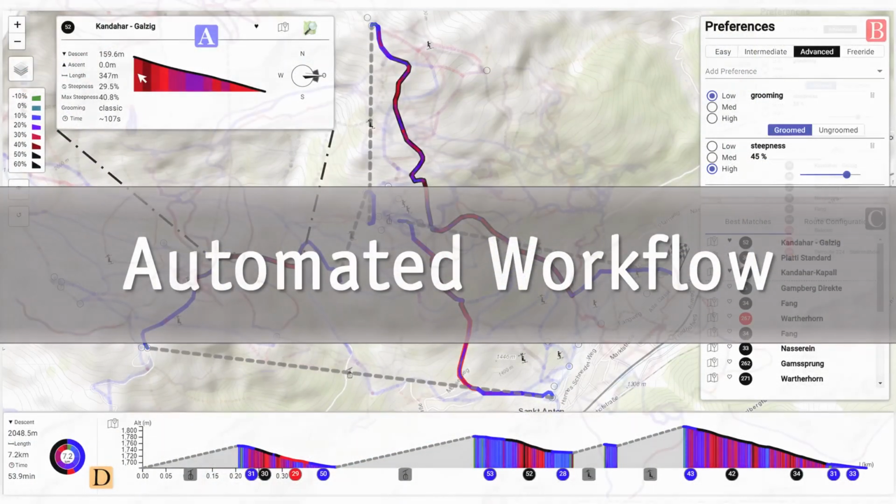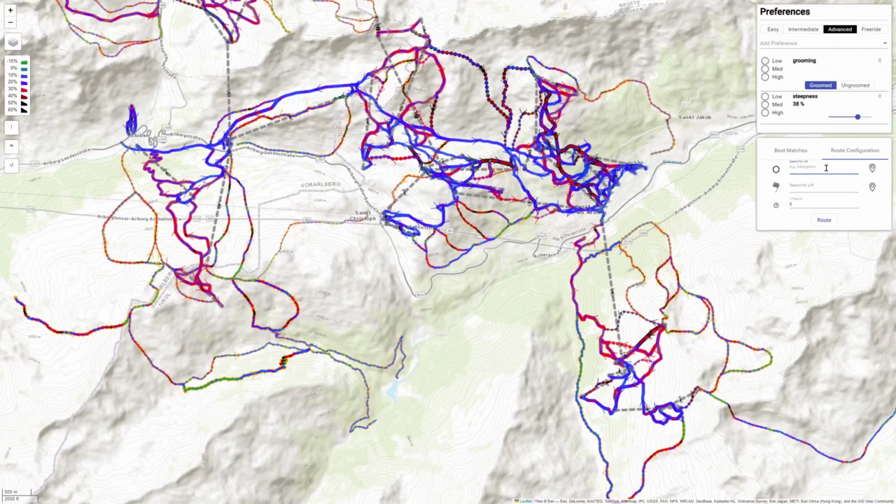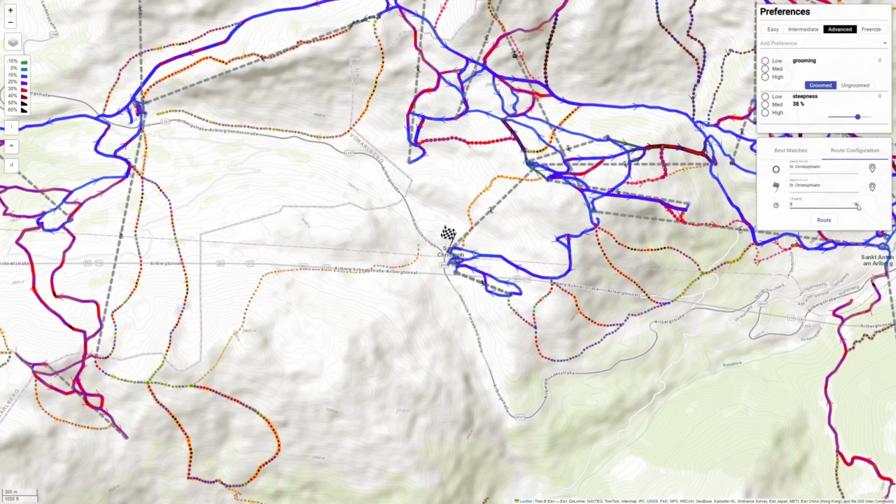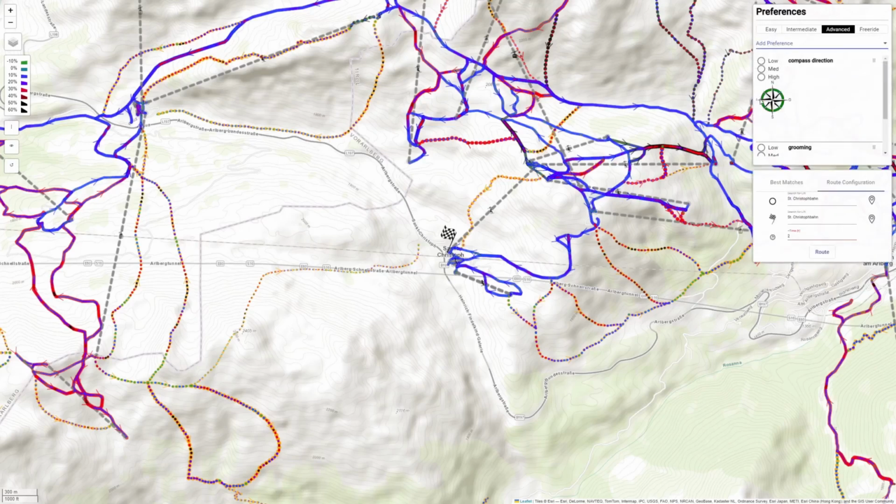Being unfamiliar with the resort, she initially opts for the automated workflow and desires a route recommendation for 2 hours duration for a morning run before returning to the hotel for lunch. Driven by her domain knowledge, she sets her preferences on compass direction to the southern-facing slopes, as she prefers to ski on sunny slopes.